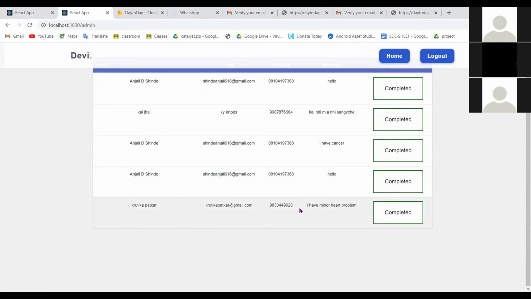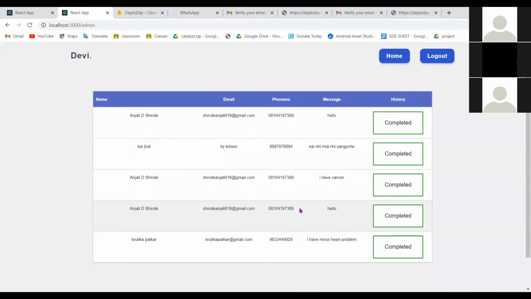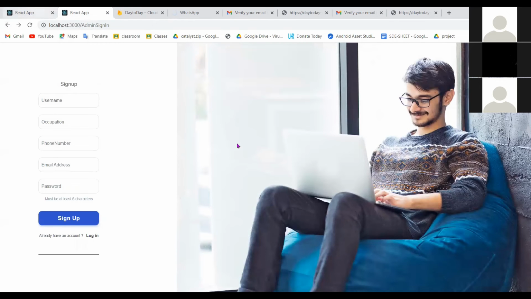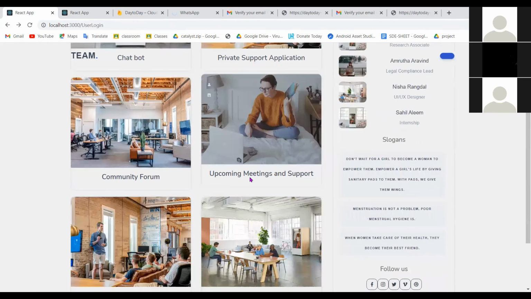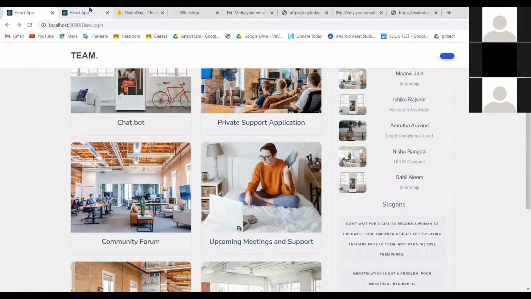So we can directly tell them what time the doctor is available, the name of the doctor, or the meeting code. We will get all the data from here, and we can send the data through this, and it will appear in the message box of the upcoming meetings and support, which is in the user login.